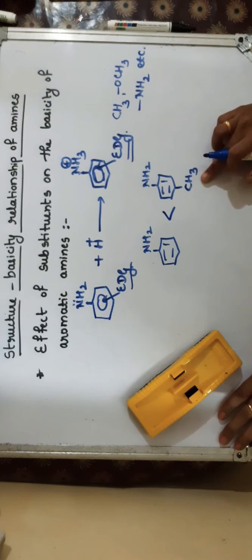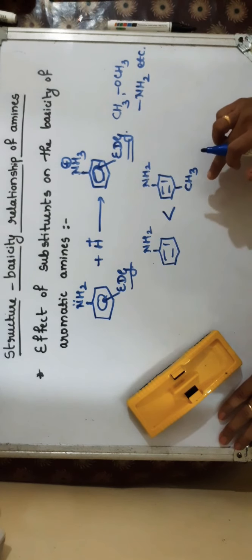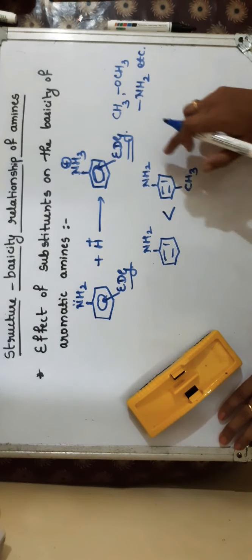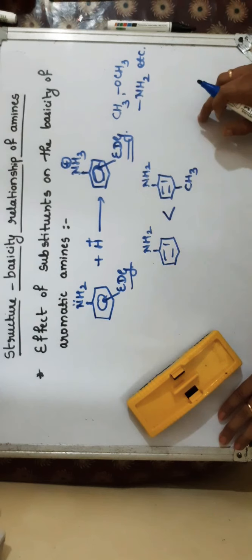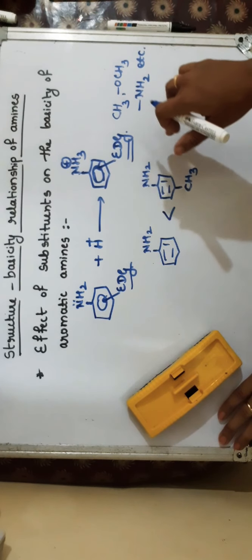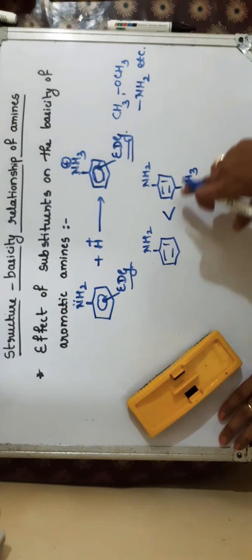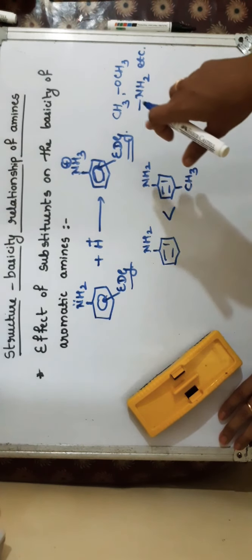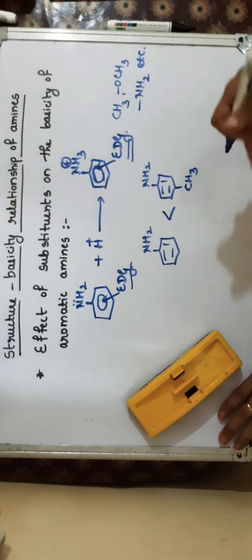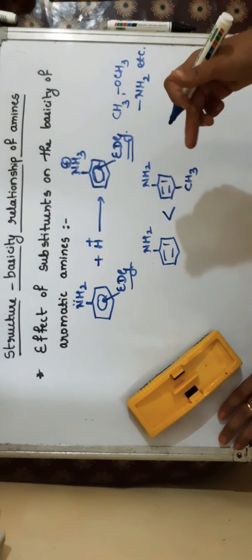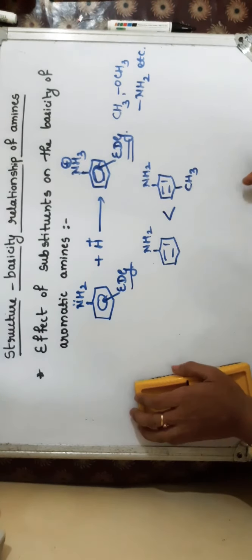As CH3 is electron releasing in nature, electron donating in nature, it stabilizes the cation formed after accepting the proton. Okay, so when electron donating groups are attached to aniline, the basic character increases.